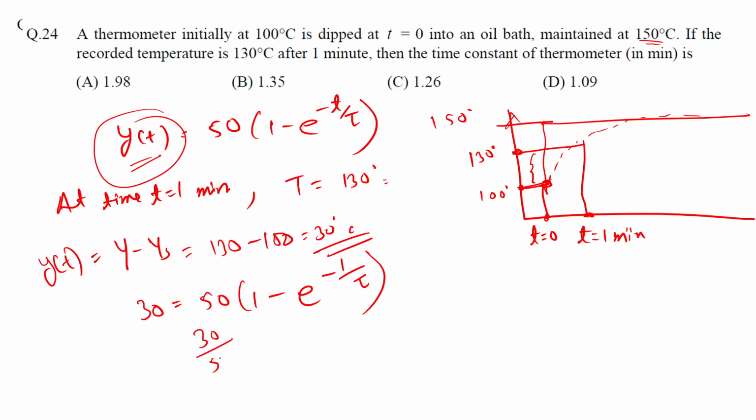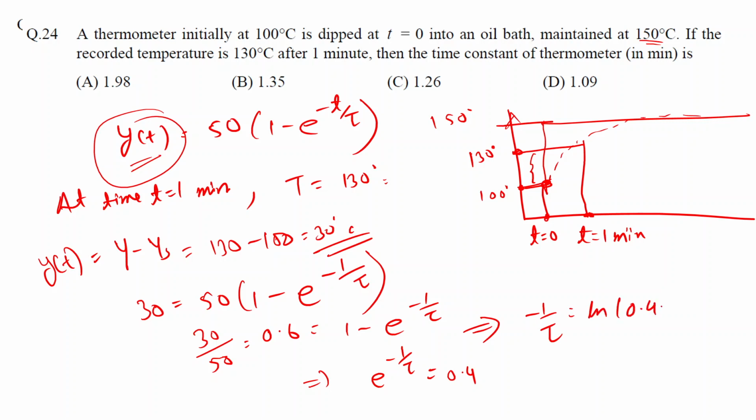That is, 30 upon 50 is equal to 0.6, which is equal to 1 minus e raised to minus 1 upon tau. So e raised to minus 1 upon tau is equal to 1 minus 0.6, which is 0.4. Then you can take log on both sides and it will give you ln of 0.4, which is minus 0.9163.